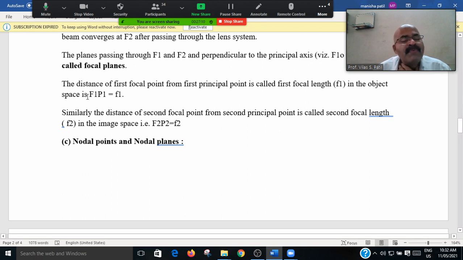F1 is the object space length, F1 P1, and similarly the distance between the focal point and the second principal point is called the focal length, and that will be the image space, that is F2 P2.